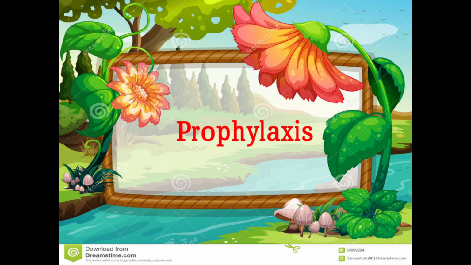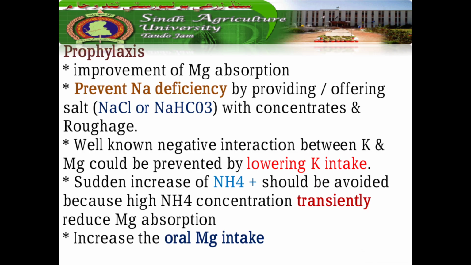And what is the prophylaxis or prevention of the magnesium tetany? Improvement of the magnesium absorption from the intestinal tract, keeping the animal's health stable. Prevention of the sodium deficiency by offering salts like sodium chloride or sodium bicarbonate with concentrates and roughages. The well-known negative interaction between potassium and magnesium could be prevented by lowering the potassium intake. Sudden increase of the ammonium should be avoided because high ammonium ion concentration transiently reduces the magnesium absorption and increases the oral magnesium intake.